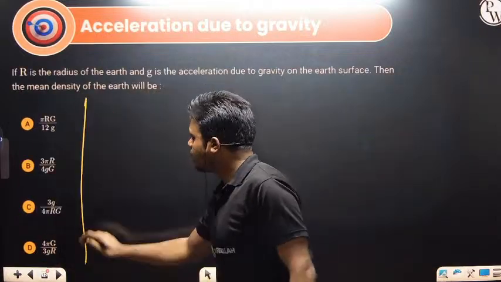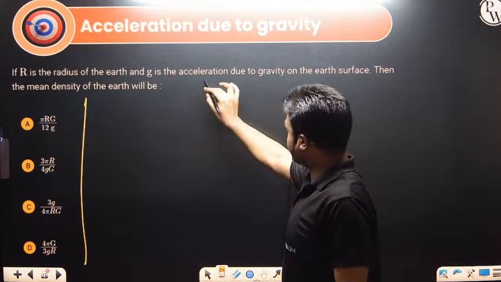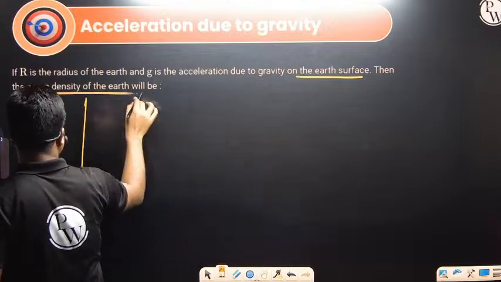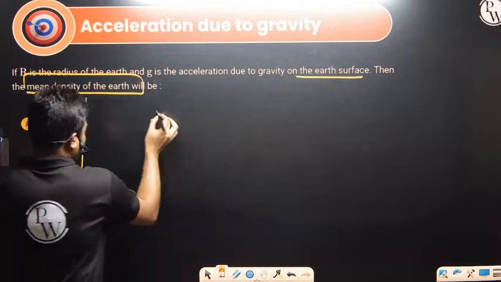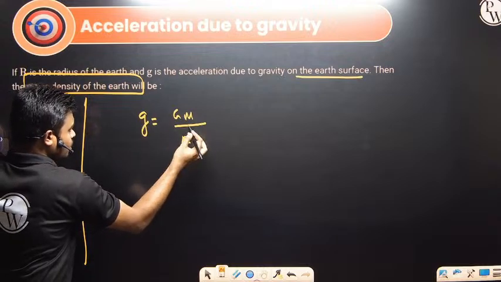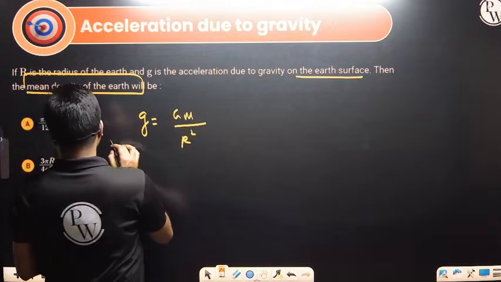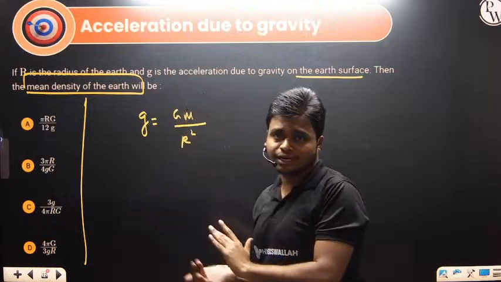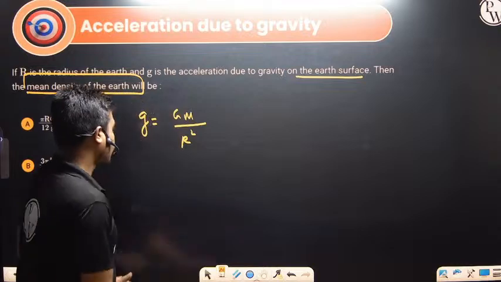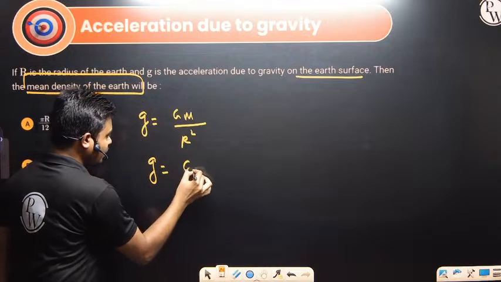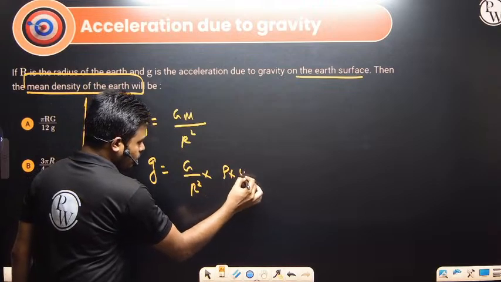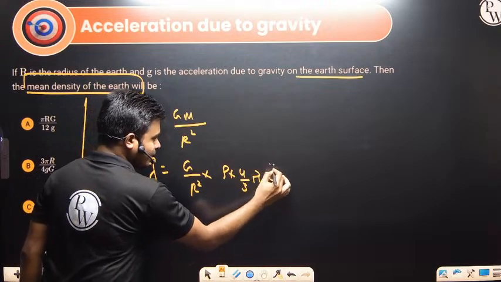Next, if R is the radius of the earth and g is the acceleration due to gravity on the earth's surface, then the mean density of the earth will be given by. So what is the g value? Just now we discussed, that is GM divided by R square. They are asking for the density of the earth. How can you write the density of the earth? Mass. What is mass? Density multiplied by volume. So g is given by G divided by R square into mass. What is mass? Density multiplied by volume. So what is volume? 4 by 3 pi R cube.